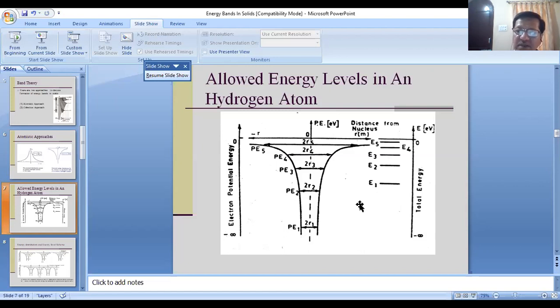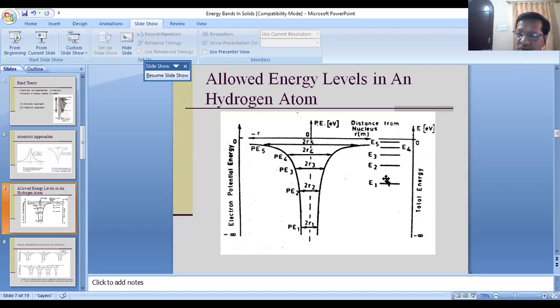For n equal to 1, you get energy E1. For n equal to 2, you get energy E2. For n equal to 3, energy E3. So you have the possible values of energy possessed by the electron. These are the possible values. These values of energy you have calculated using the Bohr atom model.